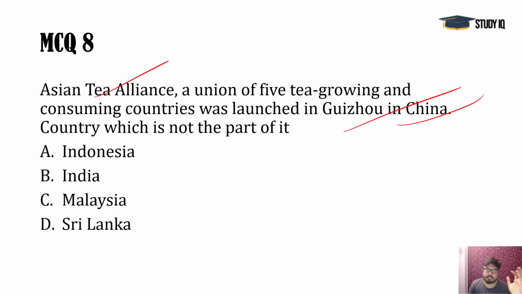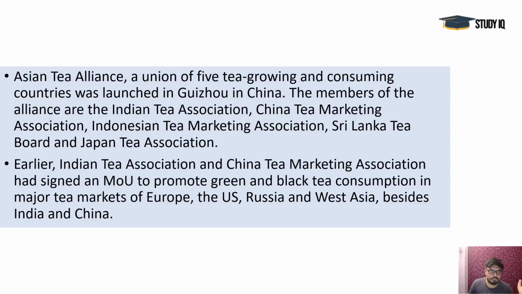These 5 countries and their tea marketing associations have launched this tea alliance, and Malaysia is not a part of it. So C is wrong here, and ABC is correct. Recently, India and China signed an MOU also for promoting green and black tea consumption in European, US and Russian countries.